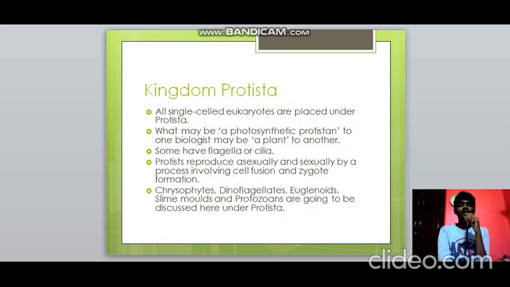So we need to know about kingdom Protista now. All single-celled eukaryotes come under Protista. So we may have a confusion, as some of the protists are also photosynthetic. A photosynthetic protist may appear to be a plant to someone else. And they have flagella or cilia, and they reproduce asexually and sexually by a process which involves cell fusion and zygote formation. And the five divisions or classes which we learn under this kingdom are chrysophytes, dinoflagellates, euglenoids, slime moulds and protozoans in this PPT.